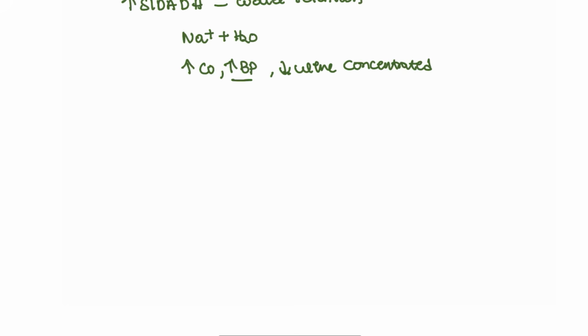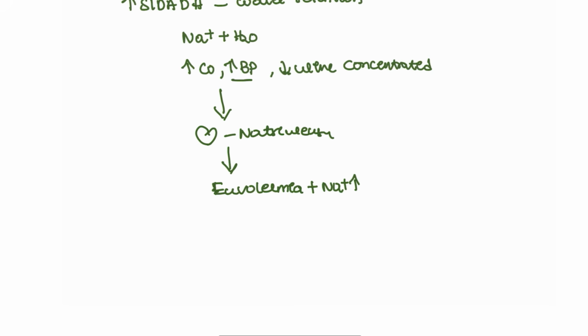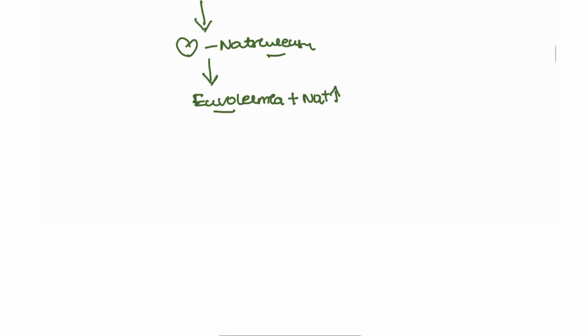When the BP is increased, it activates natriuresis from the heart. This natriuresis causes euvolemia plus hyponatremia. Here we would expect hypervolemia plus hyponatremia, but it is euvolemia because of the natriuresis that happens in our body. This is how we maintain the SIADH state in this patient.